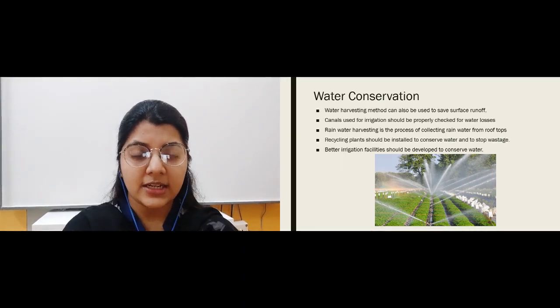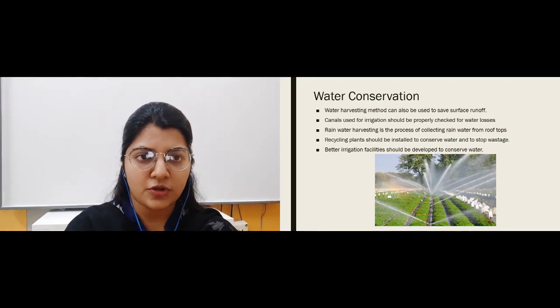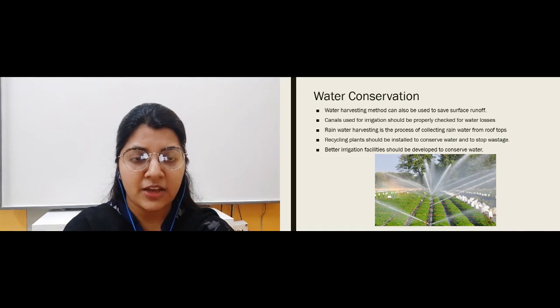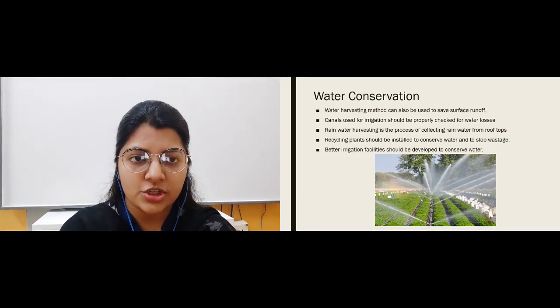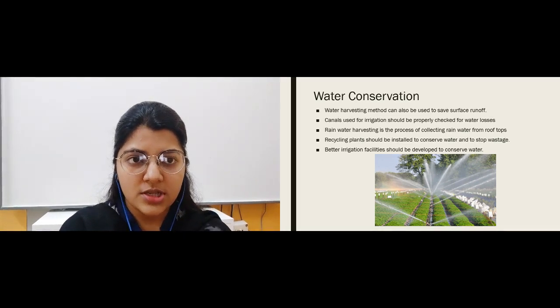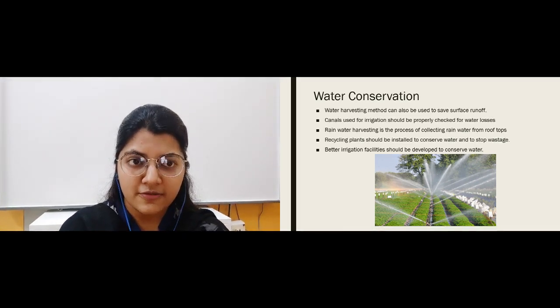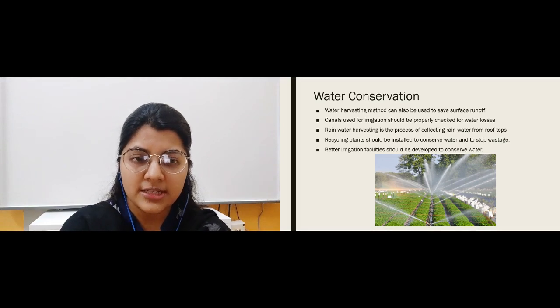Another is that recycling plants can be installed for saving water, that is for stopping the wastage of water. Apart from that we can have better irrigation facilities, that is drip irrigation and sprinkler irrigation, and we should make sure that there is no water loss in those irrigation facilities. So this is how we can have different methods to conserve water, and just a few simple steps can save a huge amount of water. I hope you are clear with today's topic related to water.